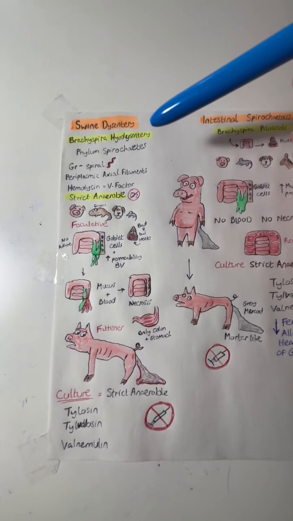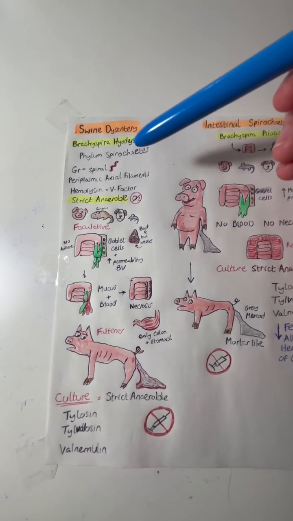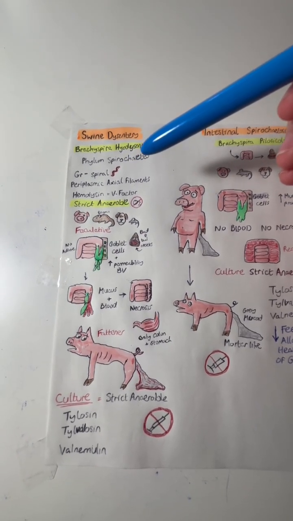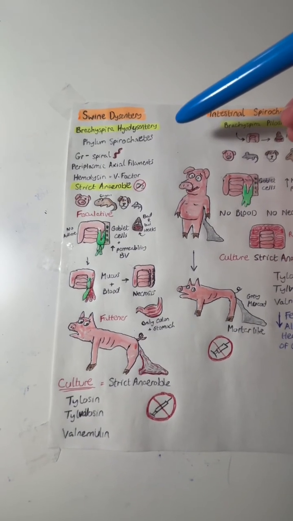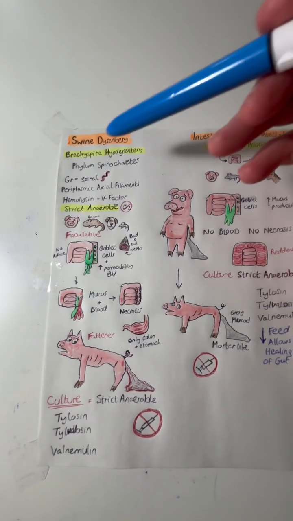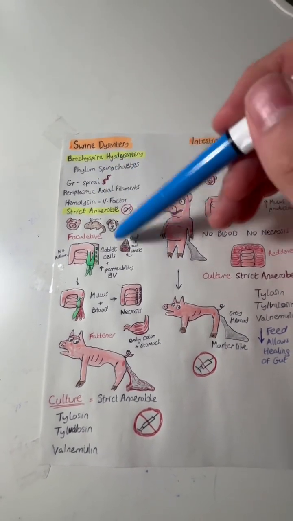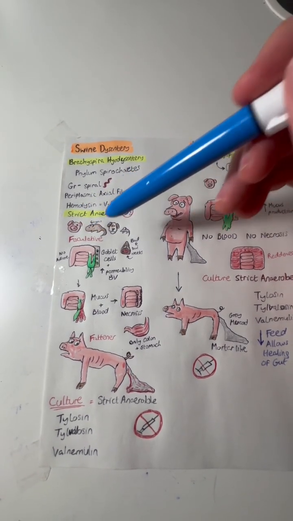For the bacteria to have this spiral shape, there is a special structure inside the bacteria called periplasmic flagella. It has axial filaments, which allow elastic movements within the bacteria. This special structure, as a result, gives Brachyspira very bad resistance. Hemolysin is the virulence factor, and it's a strict anaerobe. It cannot exist with oxygen. And it's also a facultative bacteria.